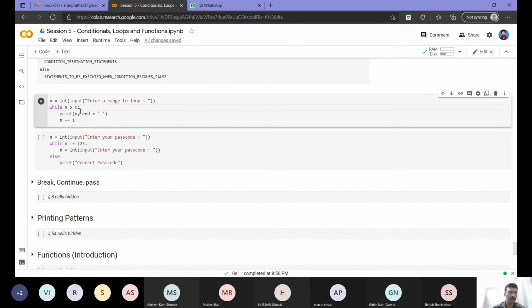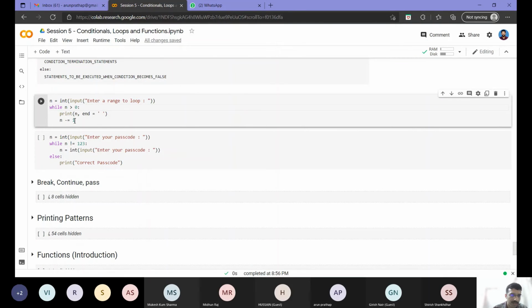Now we will see the same examples that we saw earlier with the for loop. Similar examples we will implement with the while loop. You can tell what this loop does. Basically, I am inputting an integer. Then while the integer is greater than 0, I am printing that integer, and then I am decrementing it by 1.